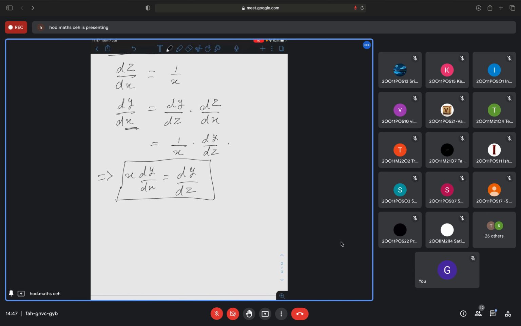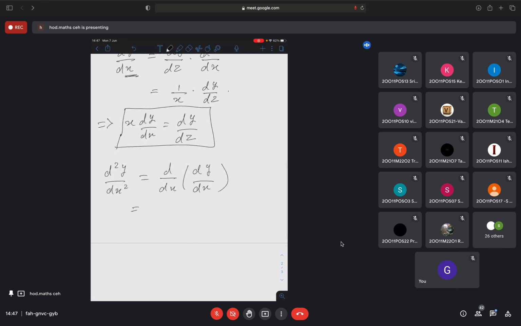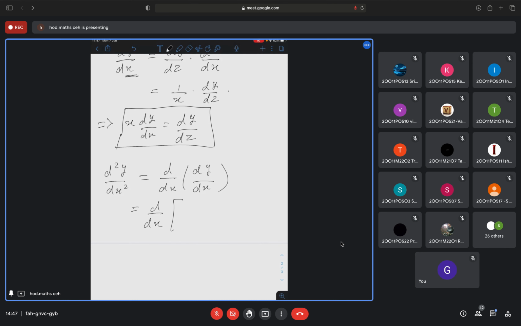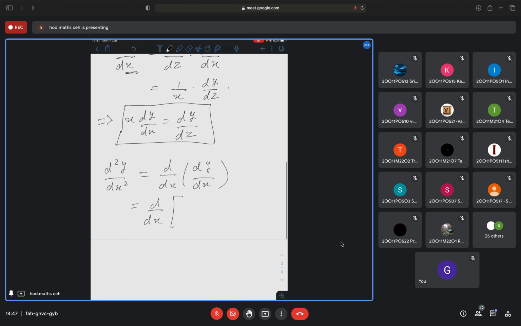So again, if I calculate d square y by dx square, this means nothing but d by dx of dy by dx. So this is d by dx of, what is dy by dx? It is 1 by x into dy by dz. Now I will apply the product rule and differentiate it. First, dy by dz as it is, differentiation of 1 by x will be minus 1 by x square. Is it correct?